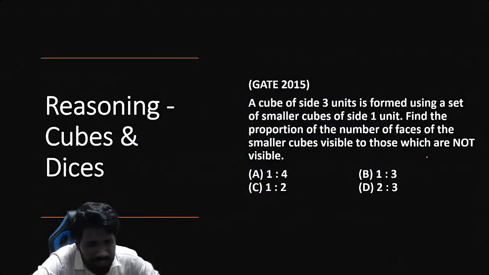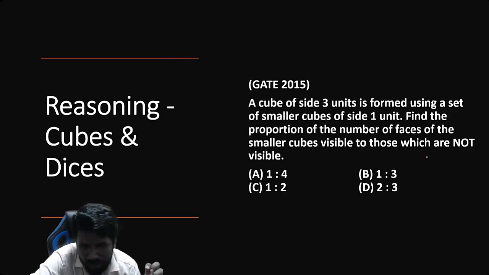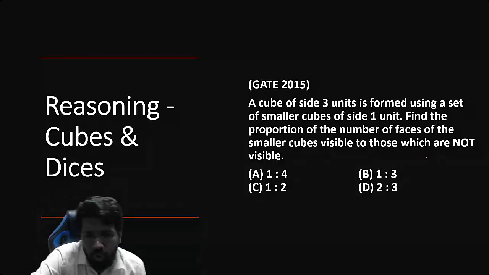अगला टॉपिक क्यूब्स एंड डाइस. बहुत कम क्वेश्चंस आया है क्यूब्स एंड डाइस से, बट आई डोंट वांट टू स्किप दिस बिकॉज़ in the last year also one question were there. That is why in the end we will be discussing this small topic. So cubes and dice, this is an example of a 2015 gate exam problem asked from this cubes and dice.